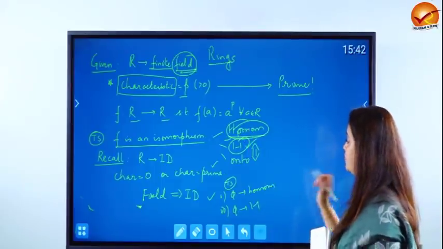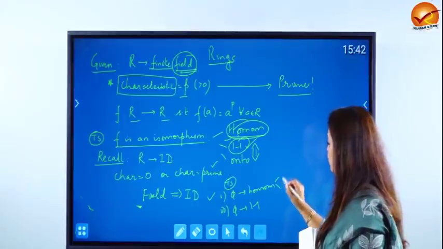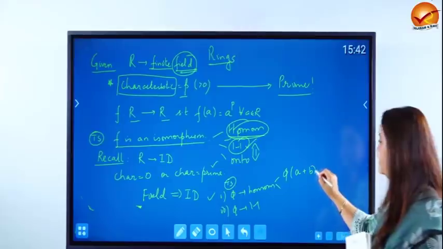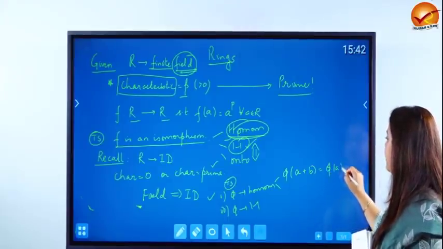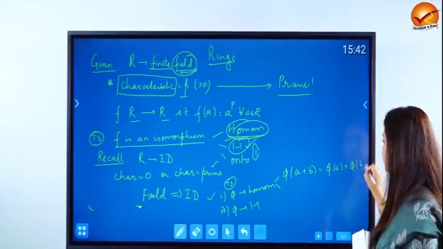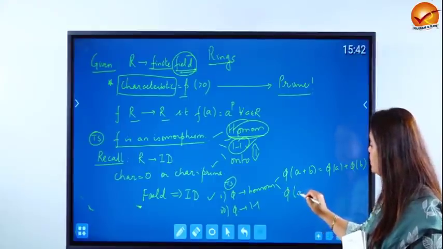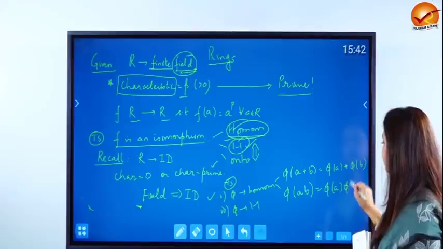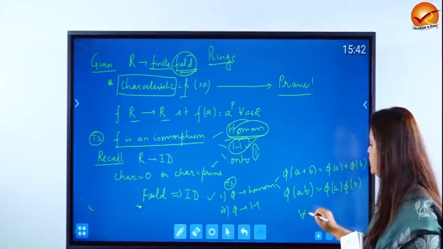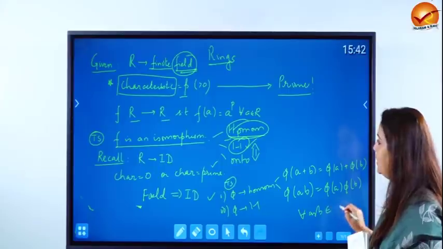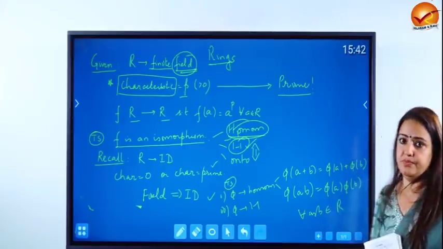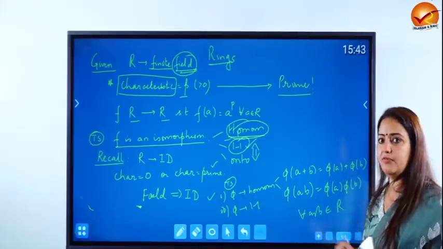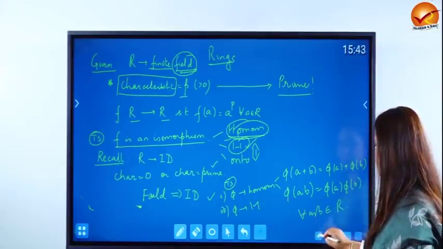Okay, so to be a homomorphism, we'll have to show 2 things. We'll have to show phi of A plus B is nothing but phi A plus phi B, and we'll also have to show that phi of AB is phi A into phi B, and both these things have to happen for all A and B belonging to R. So that means we have to show 2 parts in the homomorphism and 1 part for 1-1. So let's see how we go around doing this.